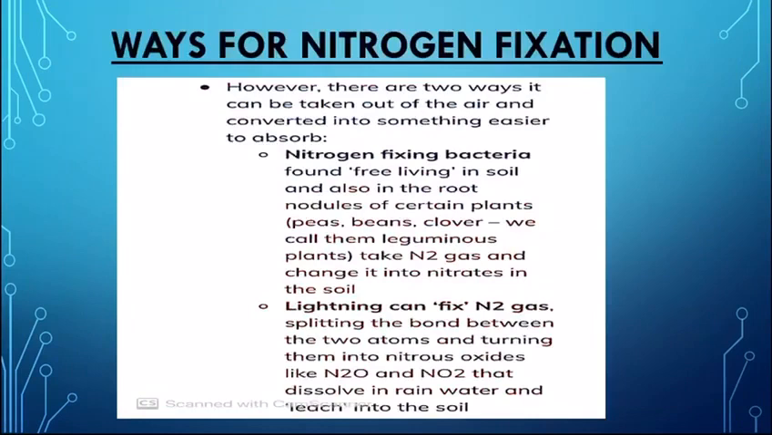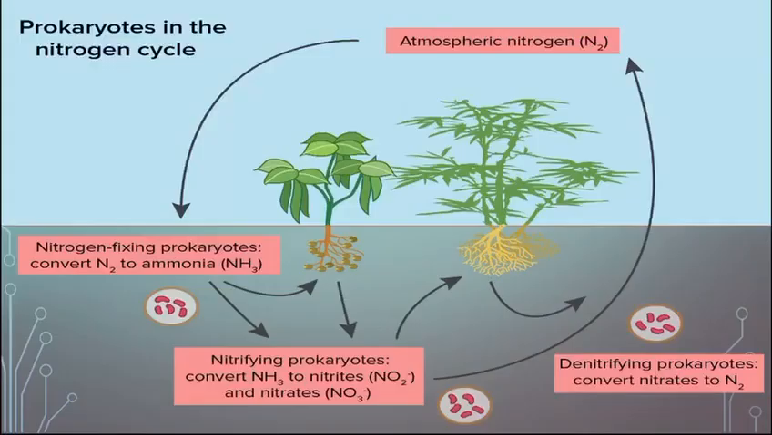Second, by lightning, that is thunder. Thunder fixes the nitrogen gas in the air by combining it with oxygen to form nitrogen oxide, which then dissolves in rain and is washed into the soil where it forms nitrates. So once the nitrogen is fixed, it can be used to make proteins.